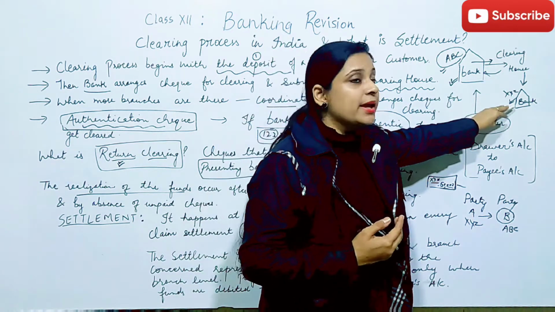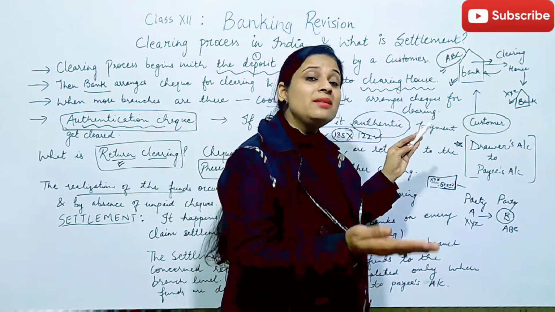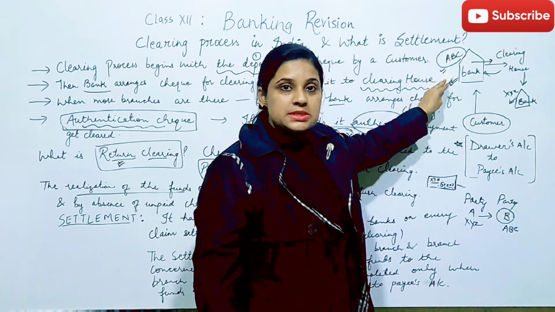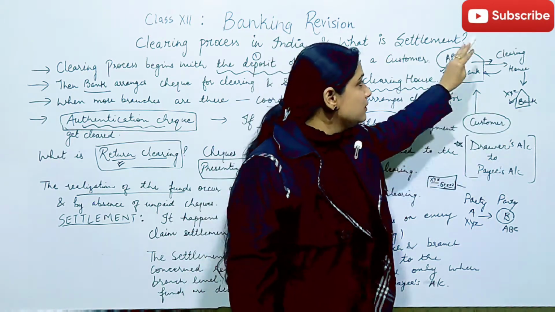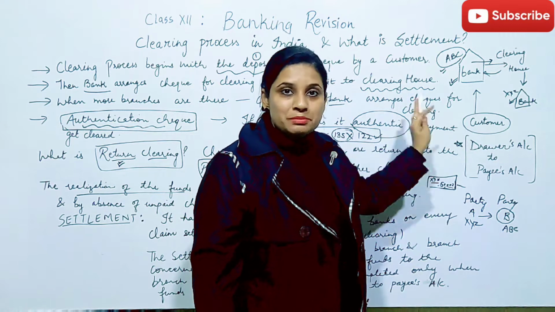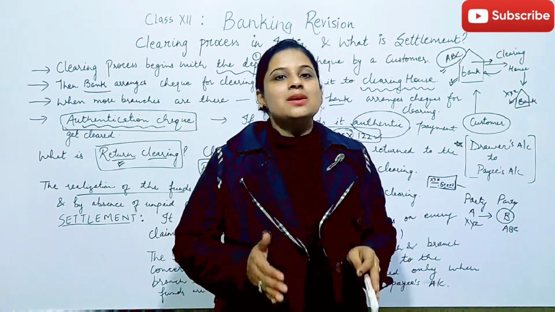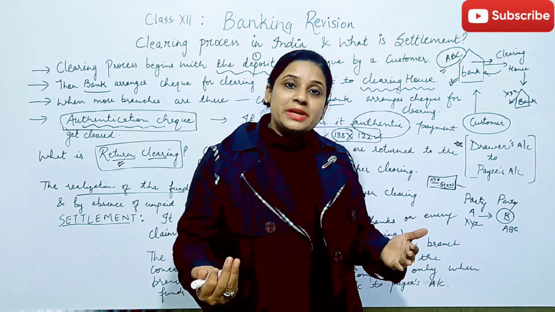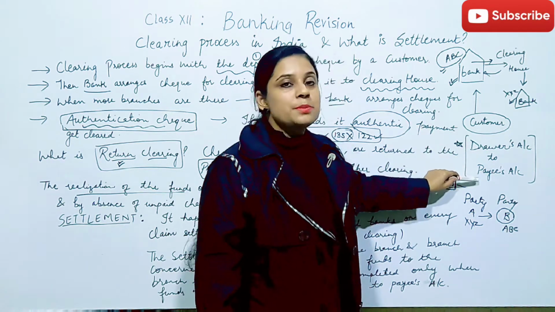Then XYZ bank checked the authentication and then paid. When the payment is done from XYZ bank to ABC bank, and then ABC bank pays the customer, when this whole procedure is completed, then only we would say the settlement of funds is done.